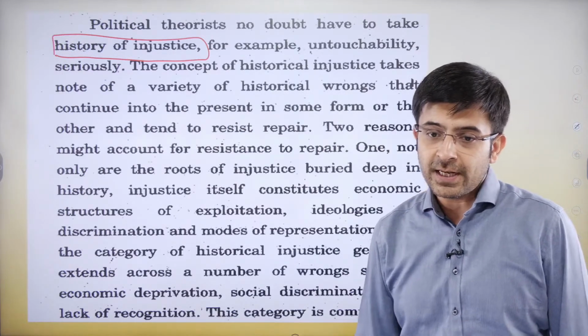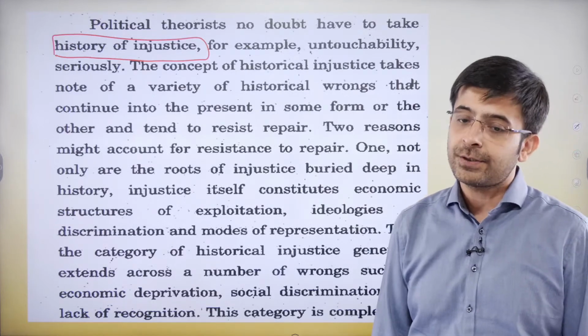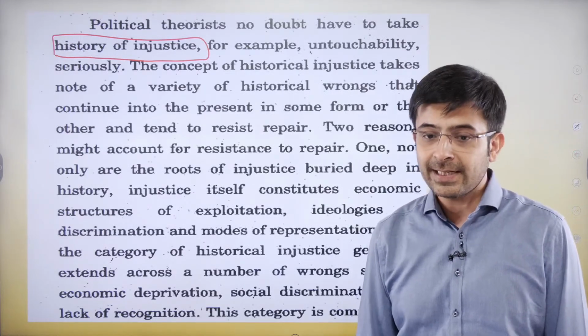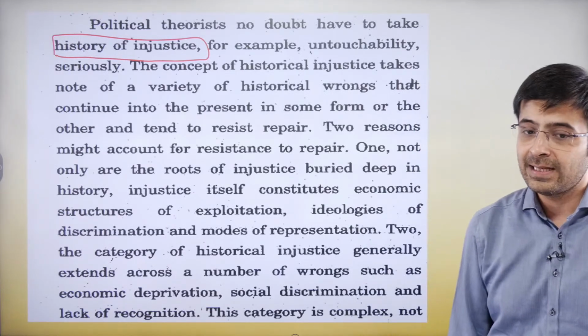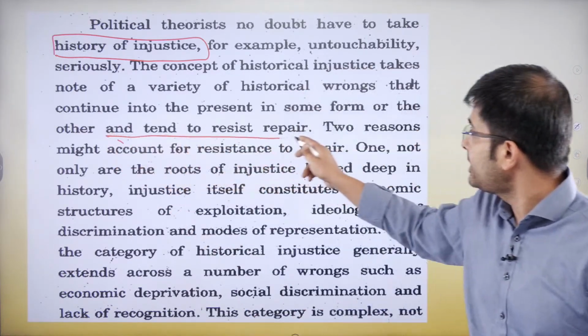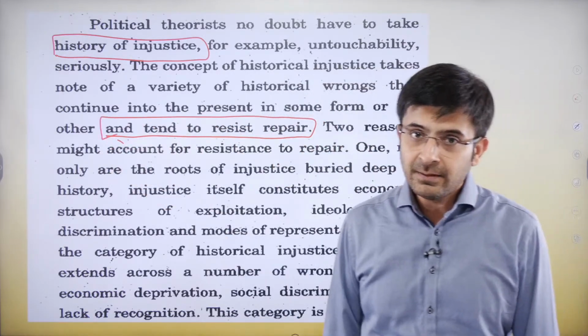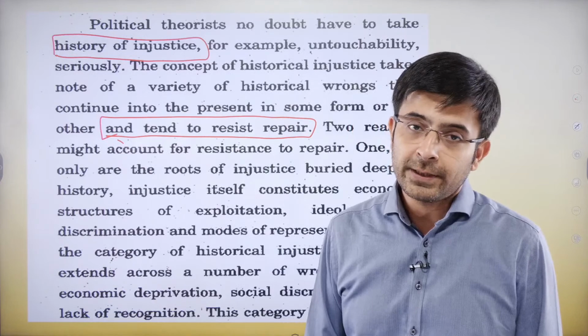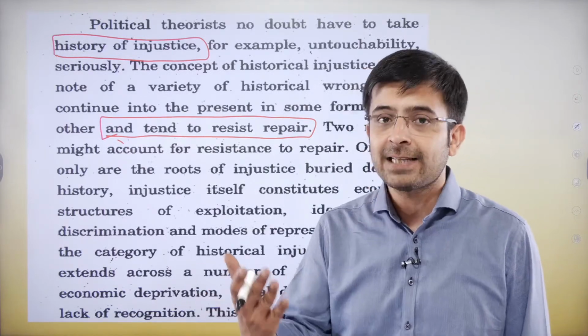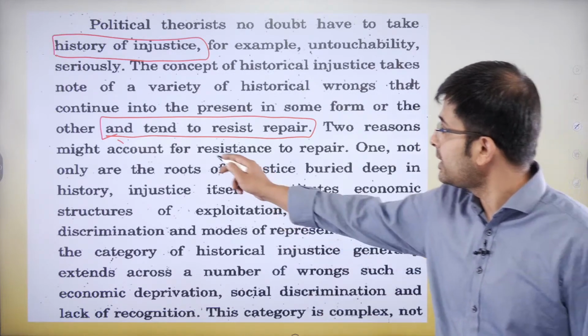The concept of this justice, historical injustice, takes note of a variety of historical wrongs that continue into the present time in some form or the other and tend to resist repair, which means that the problems that existed, well, it's not getting solved. Those are not being addressed as they should have been. 2 reasons might account for this resistance to repair.